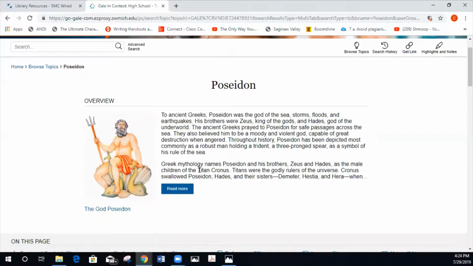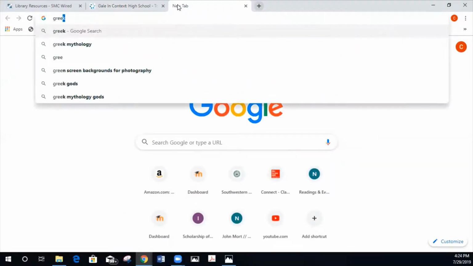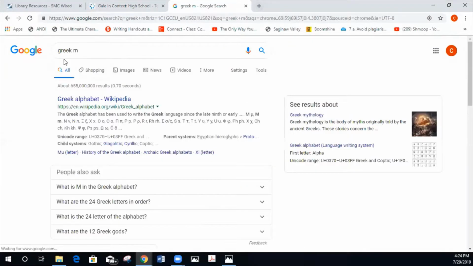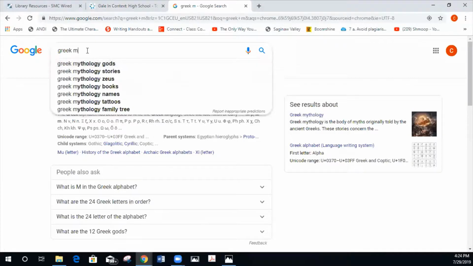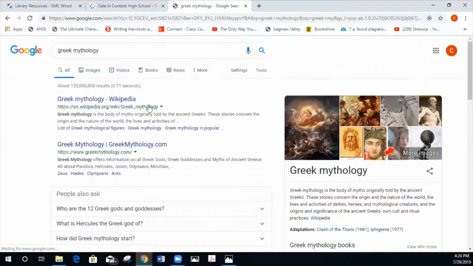After you've browsed the topics, seen these are potential topics I could use, or you've got something in mind that you want to use, you can go to Google, and Wikipedia just naturally pops up. If we were to search something like Greek mythology, I'm typing that into our search bar. There we go. Greek mythology, and you see Wikipedia is the first thing to pop up.